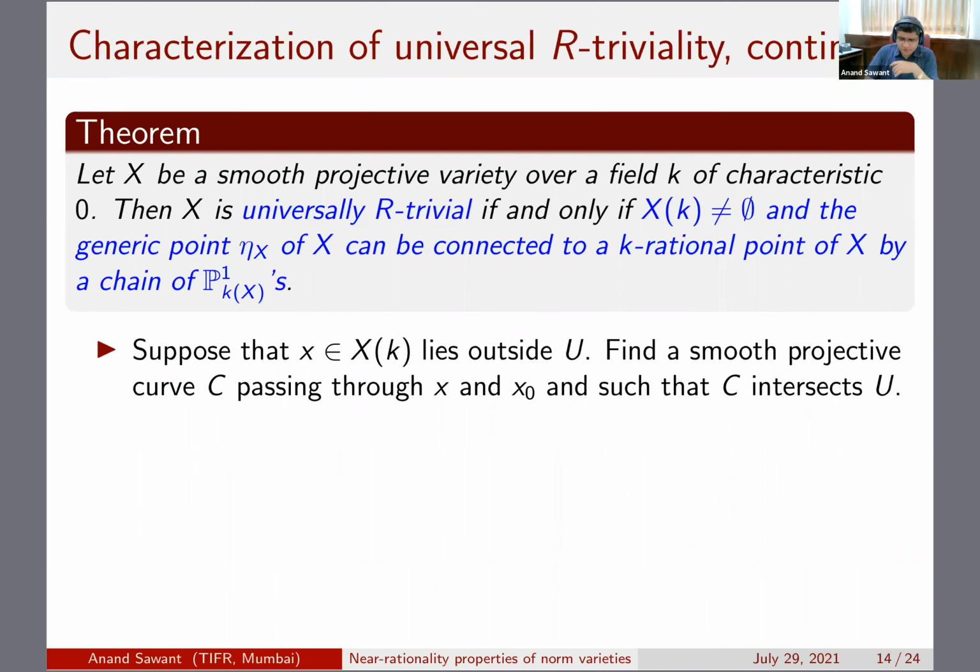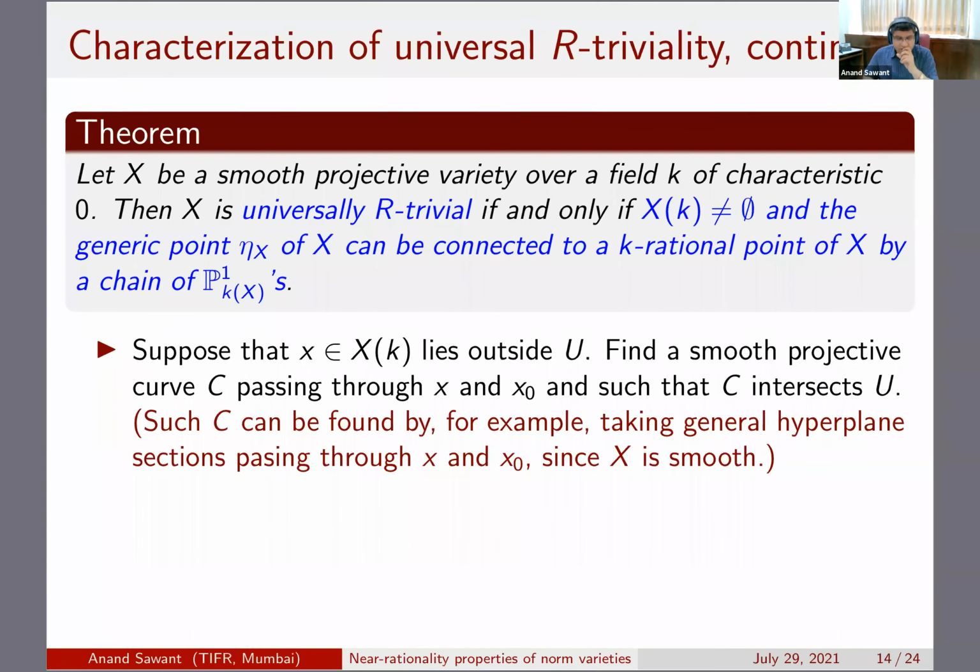So this is, of course, we are assuming that X is smooth. So you can find such a curve by taking general hyperplane sections passing through x and x naught. Our X is smooth, our base field is infinite, so there are no problems. So now this C intersects U, and I have a morphism from P1 cross P1 over U to X.